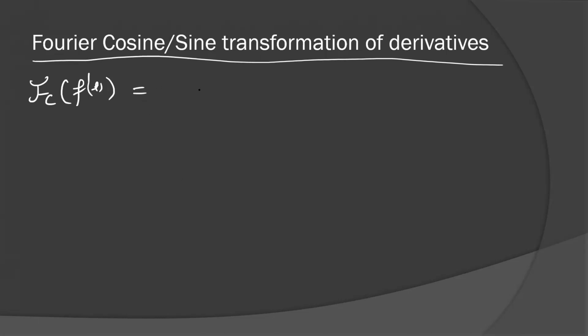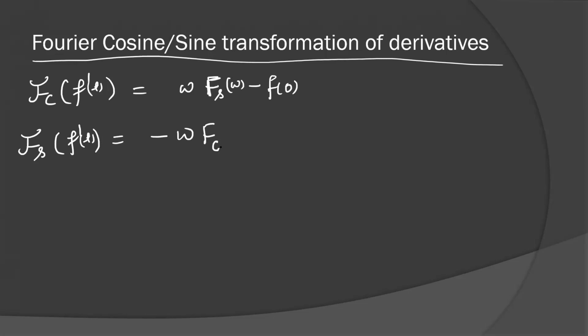It is equal to omega times the sine transformation F_s(omega) of f(t), minus f(0). This is the given function at t equal to 0. And the Fourier sine transformation of the first derivative is given as minus omega times the cosine transform of f(t). So these are the first derivative results.